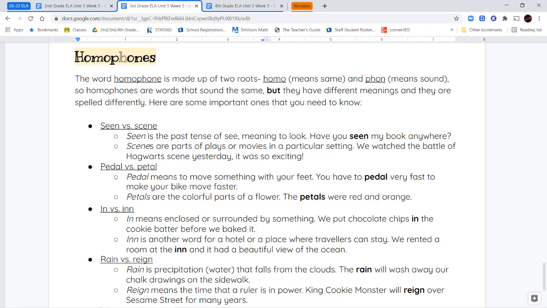So those colorful parts that are at the top of the flower, the part that you see that's very beautiful, those colorful parts are called petals. So the petals were red and orange.